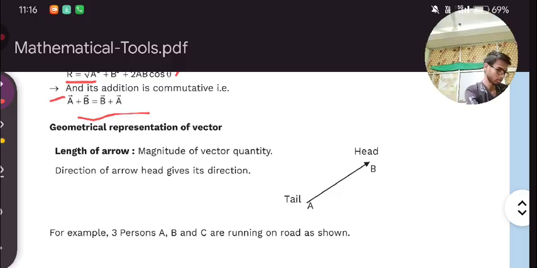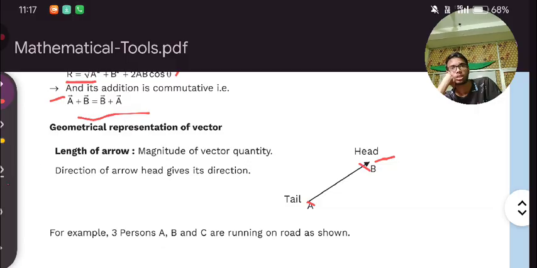Look at over here. Just visualize it from here till here. This is the magnitude, and this arrow head is providing the direction. This line segment, from here till here, is the magnitude. But when you apply this arrow, it gives you the direction.